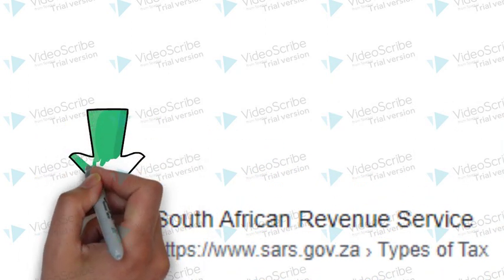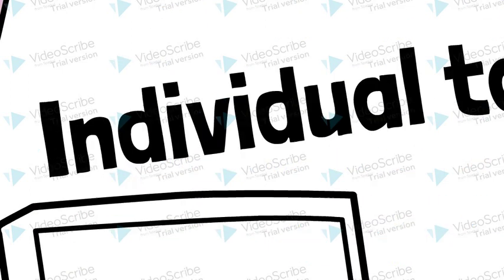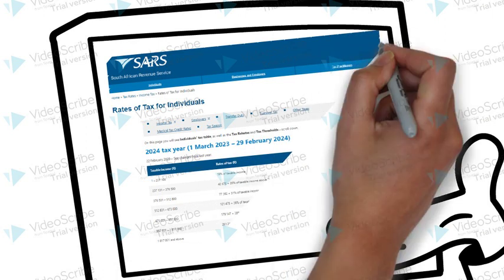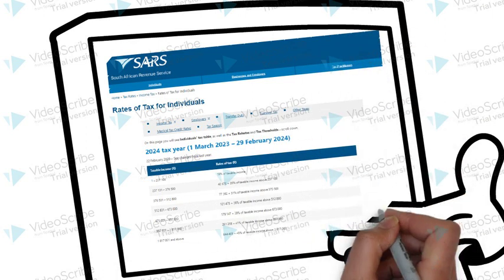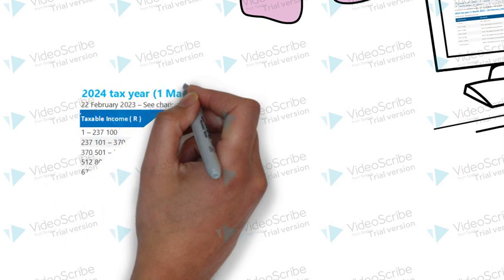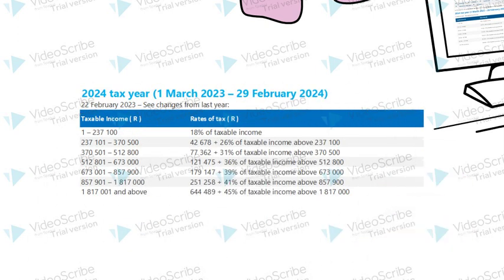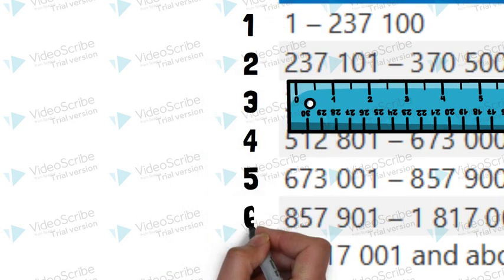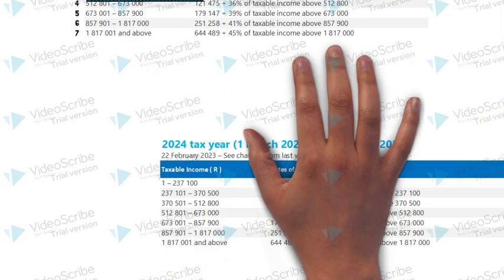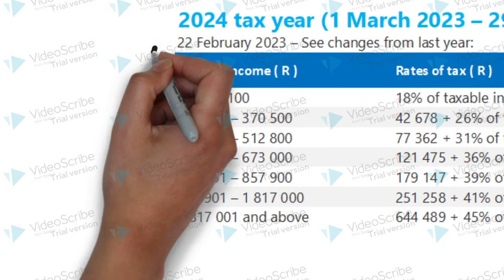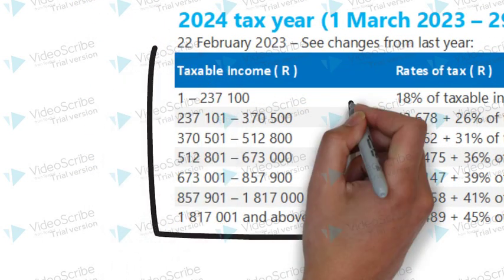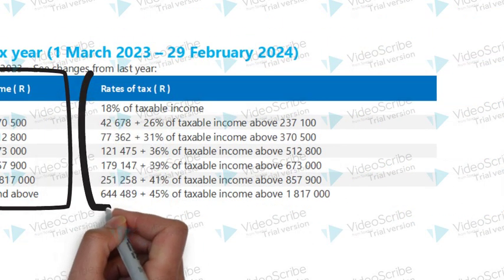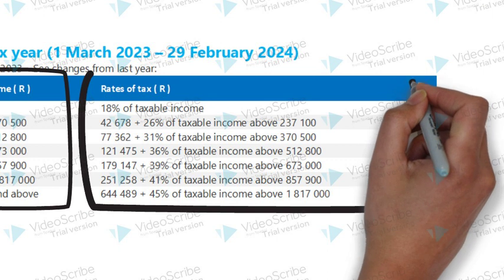Next year, after the Minister of Finance's budget speech, you can go and search for these new rates and work out how your taxes will change. Now let's figure this out. Each line represents a tax bracket. There are 7 brackets on the 2024 tax table. The first column represents the income earned by the individual for the 2024 tax year. The second column represents the tax payable on the income in that bracket.